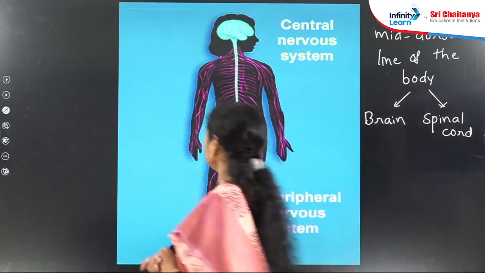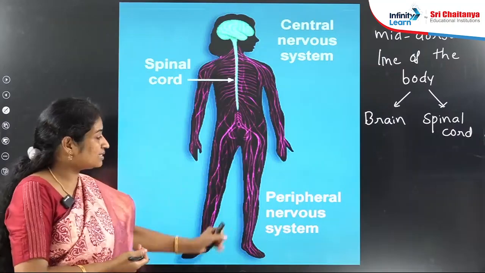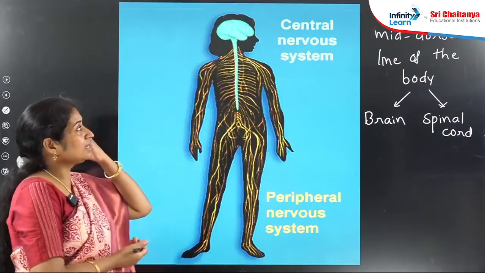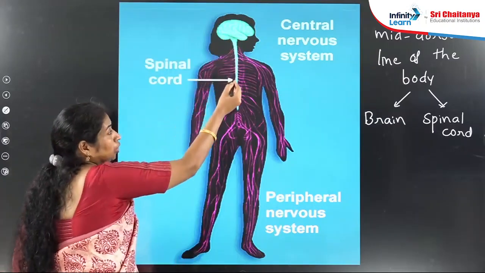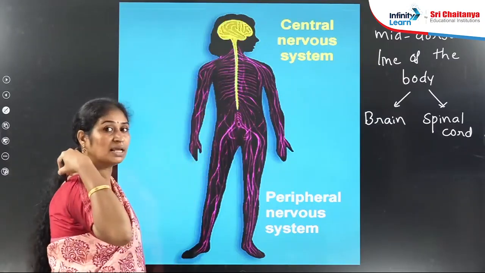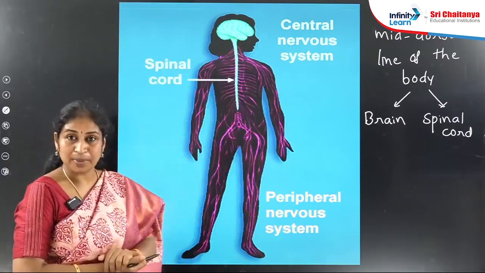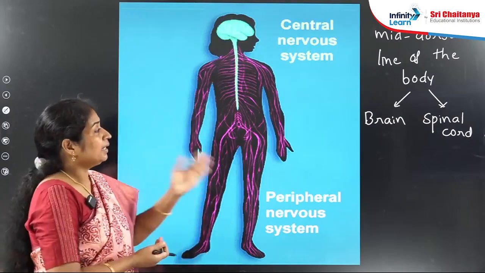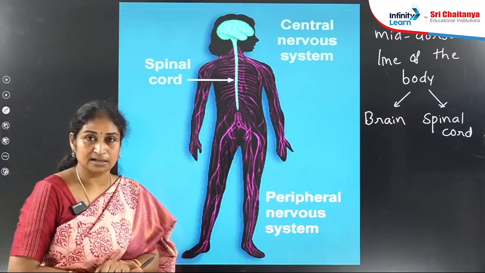Human neural system has two divisions. One is central nervous system, that is CNS, and second one is peripheral nervous system called PNS. What is CNS? This is the nervous system which is present longitudinally along the mid-dorsal line of the body and it consists of brain as well as spinal cord. What is the role of this brain and spinal cord here? Mainly it acts as an information center and processing center also.